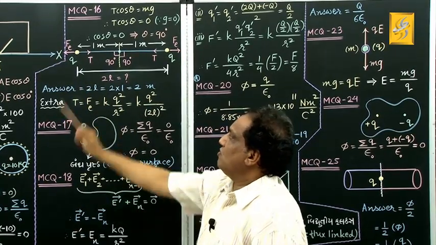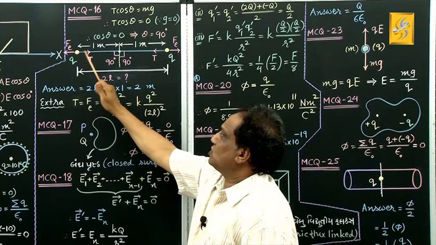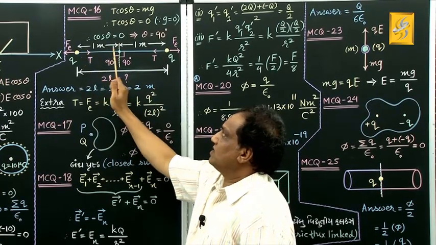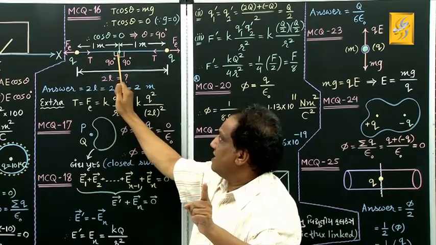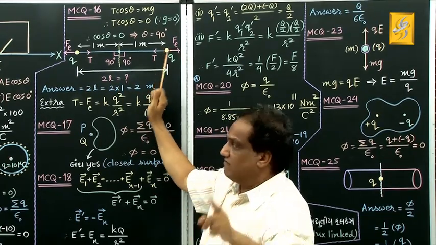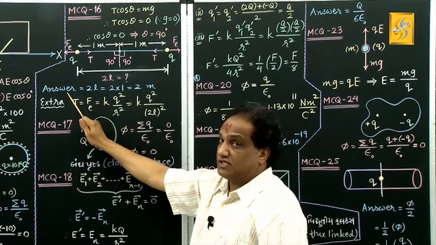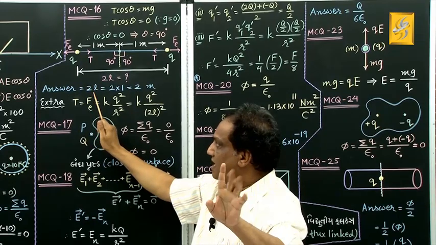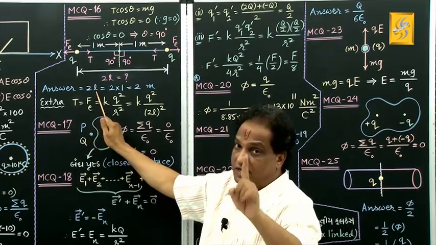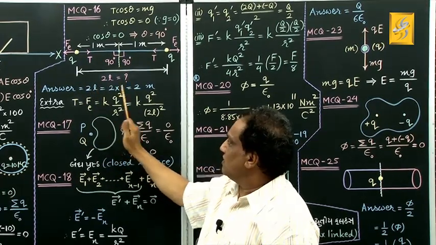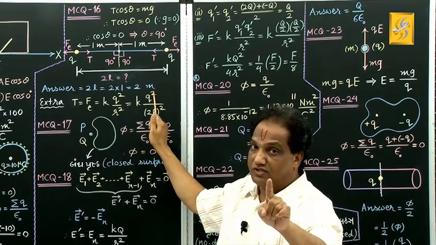At that time, what will be the total distance between these two spheres? If the length of the string is L, then this is L, this is also L, L plus L will be 2L. So your answer is the distance between the two spheres, which is 2L. Right now the length of either string is 1 meter. So 2 into 1, that is 2 meter. So the final answer is 2 meter.